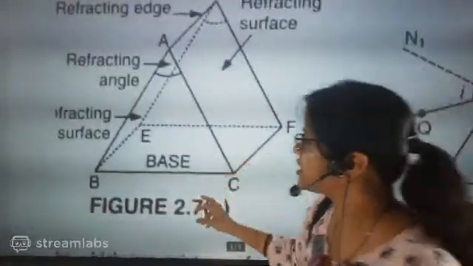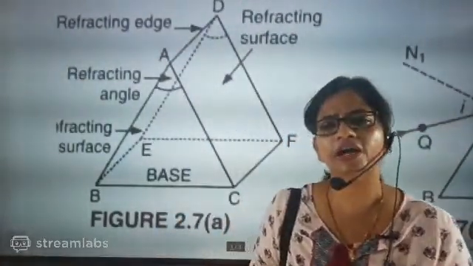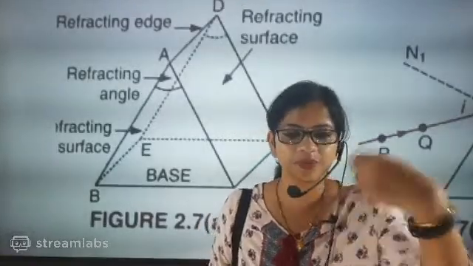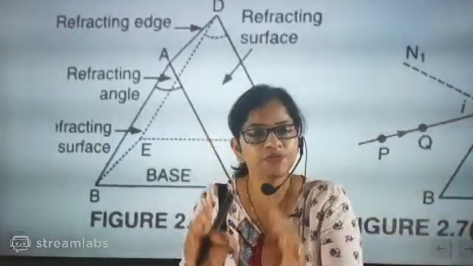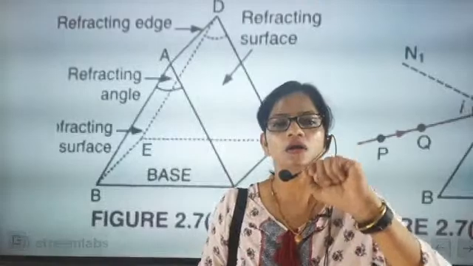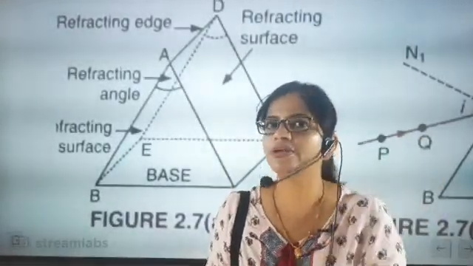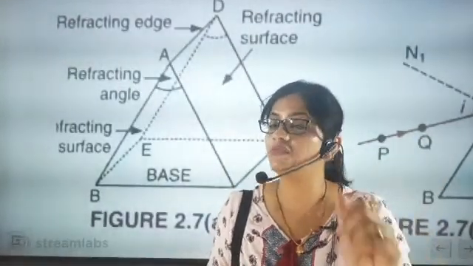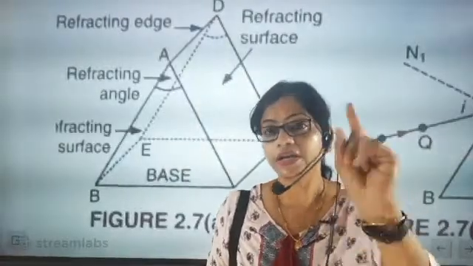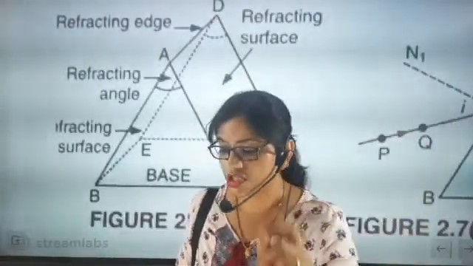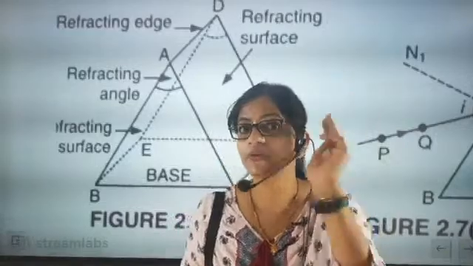See here, first thing, whatever confusion there is regarding the prism, we will try to understand. First thing is that the deviation angle depends upon the nature of the material with which the prism is made. So be very, very careful.